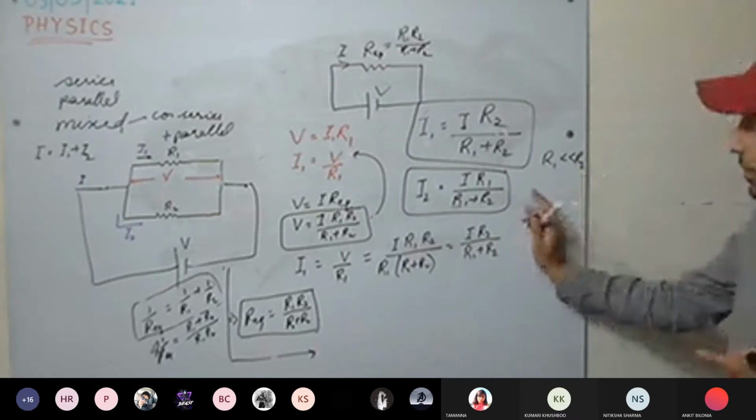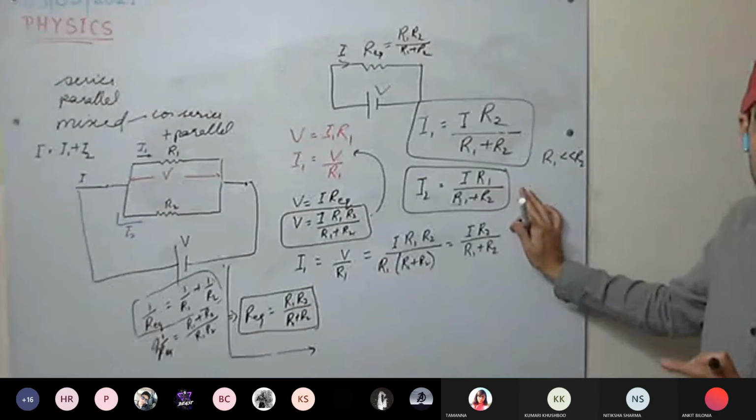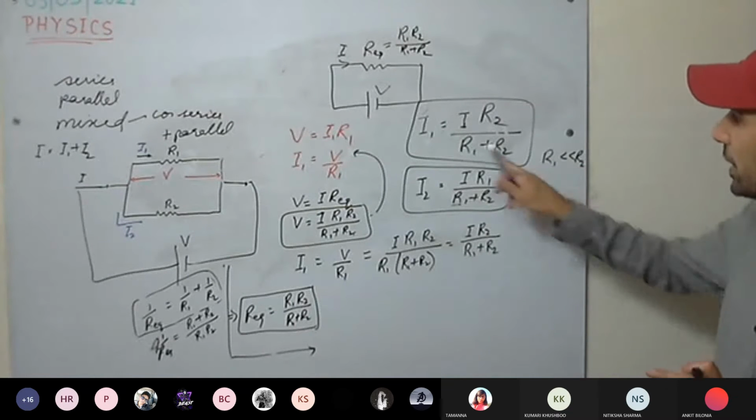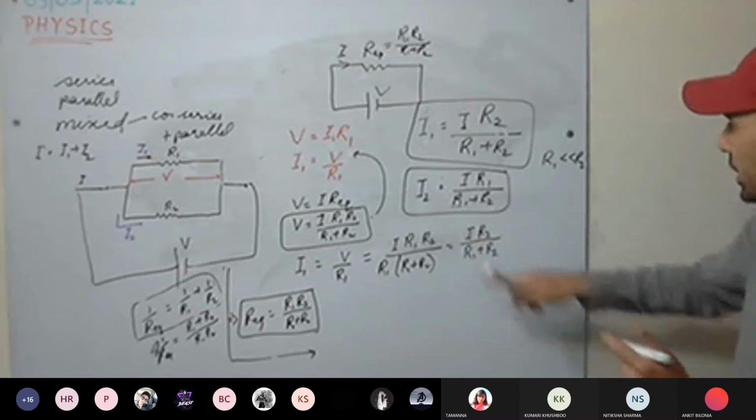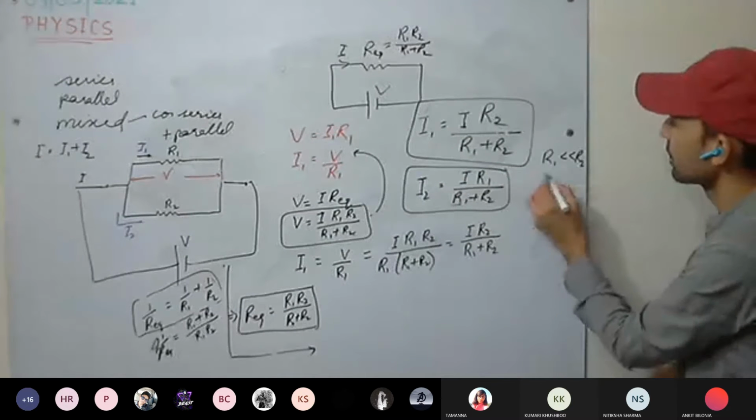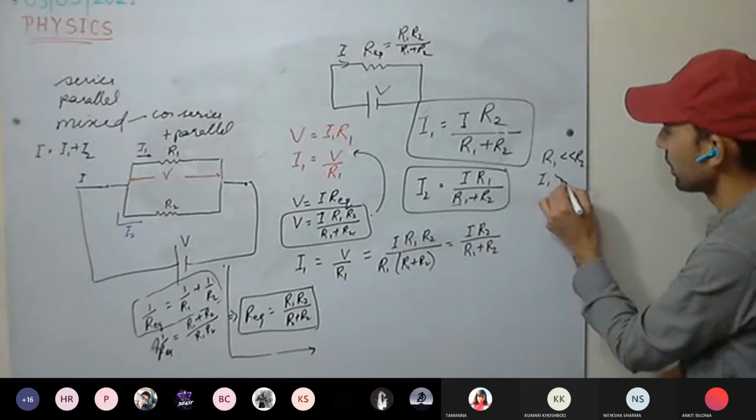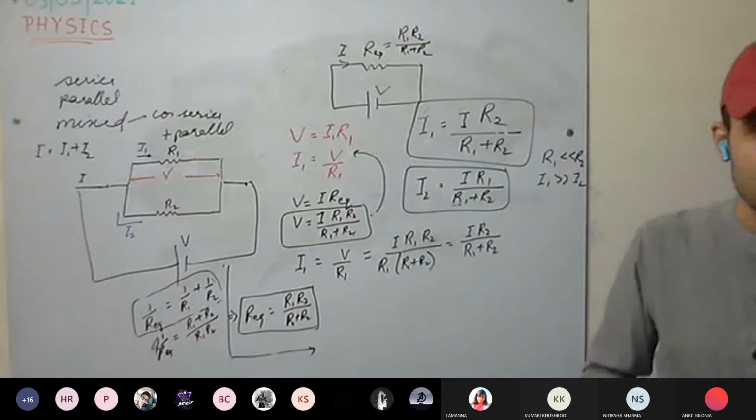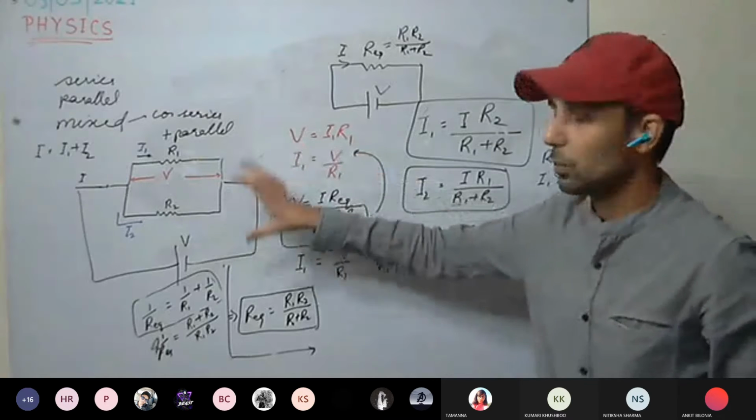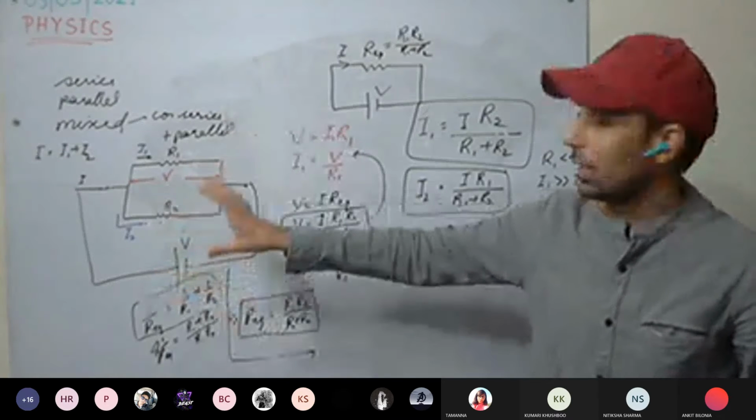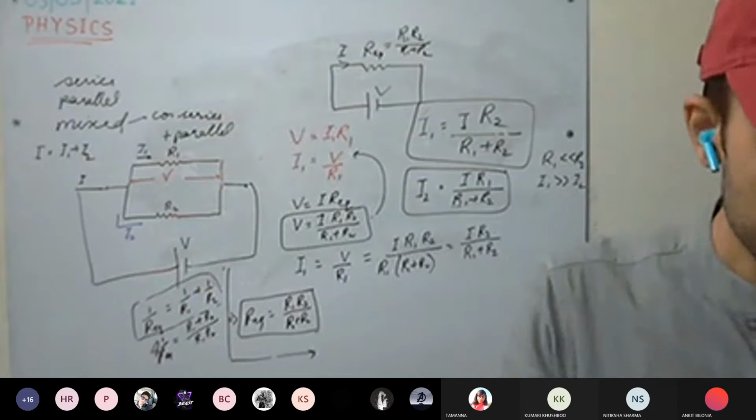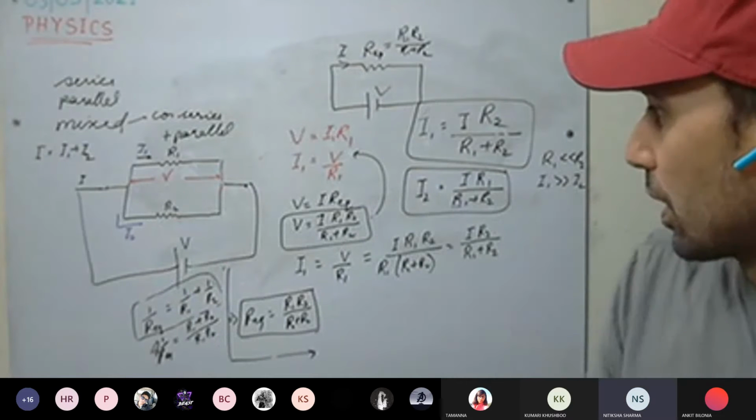You can see here R1 is much less than R2. It means I1 will be greater than I2. Understood? So they are inversely related. More the resistance, less current will flow. Less the resistance, more the current will flow. Understood this one?